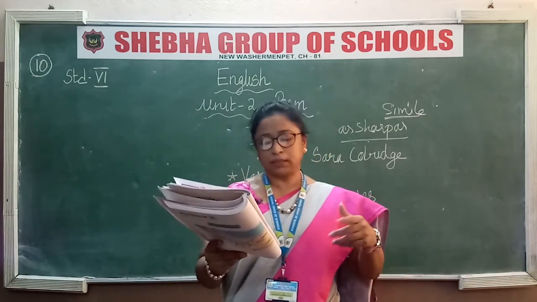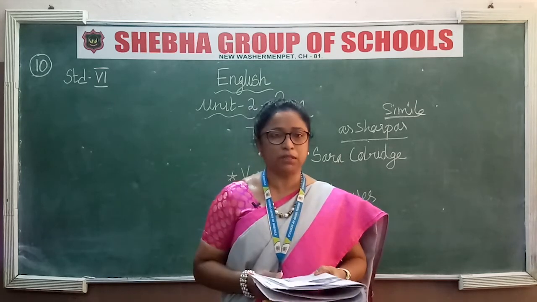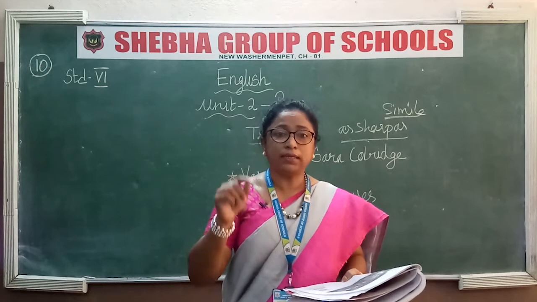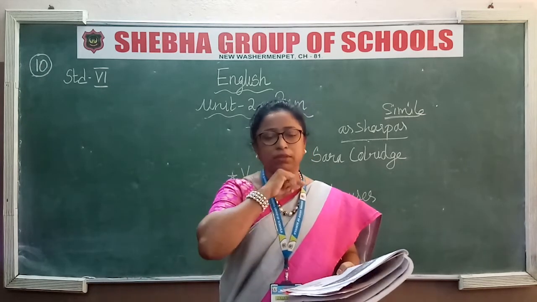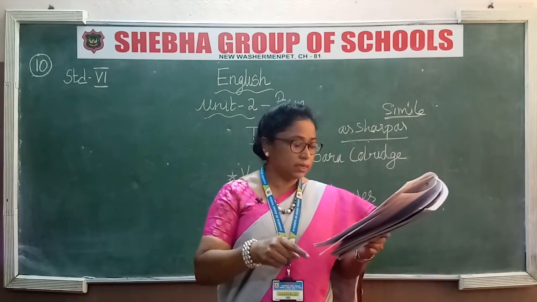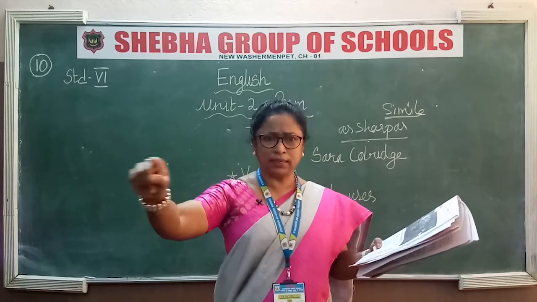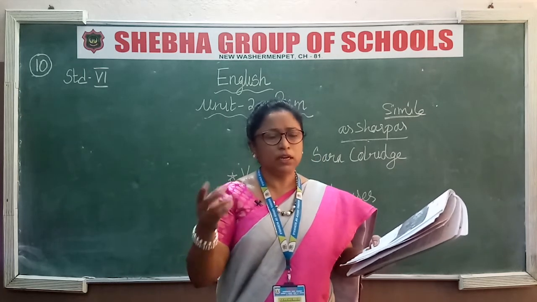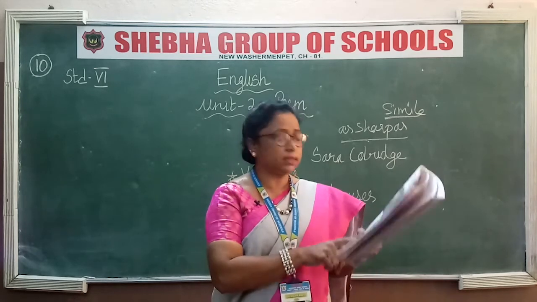Another one is alliteration. See the second last line: The teak tree gives us useful wood. The question that will be asked is, pick out the alliterated word. Alliteration means the starting letter is repeated. Just take the poem, one line is given to you. In one sentence, how many times is one starting letter repeated? It should repeat twice or thrice. That is known as an alliterated word.